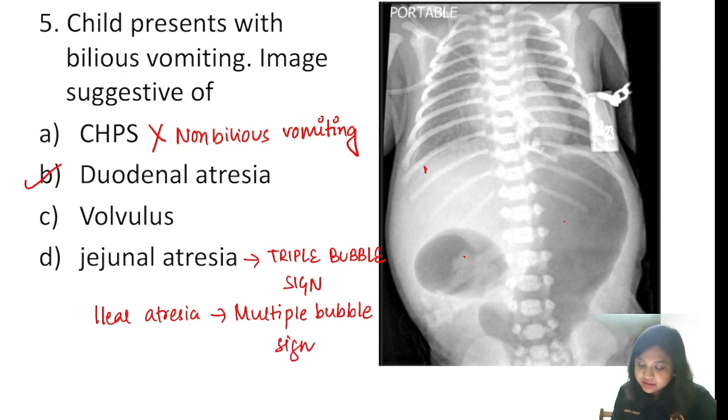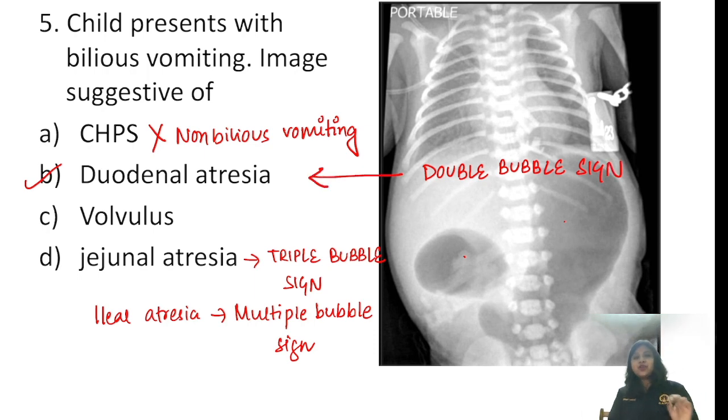And the classic here, this is the double bubble sign. That is suggestive of duodenal atresia. So can you tell me some differential diagnosis of double bubble sign? Okay, apart from duodenal atresia.